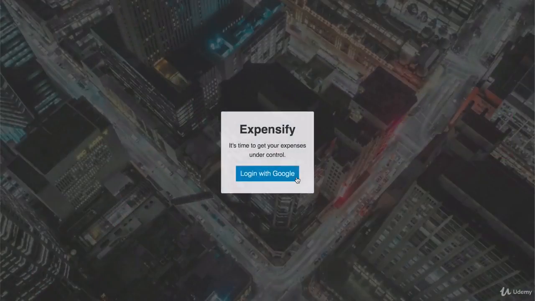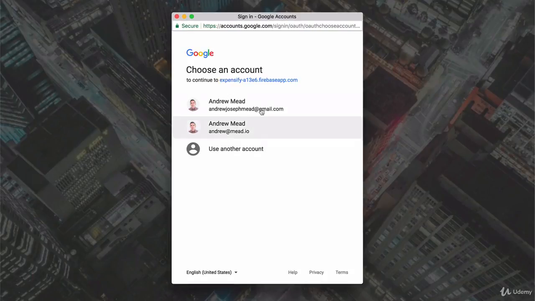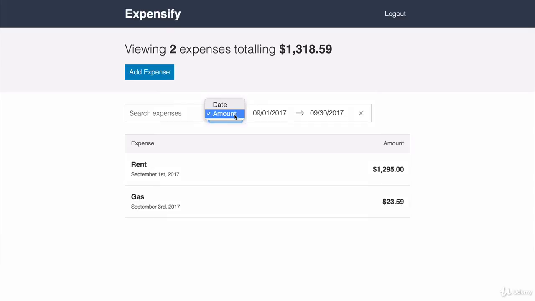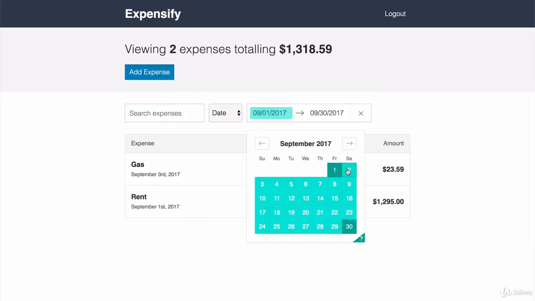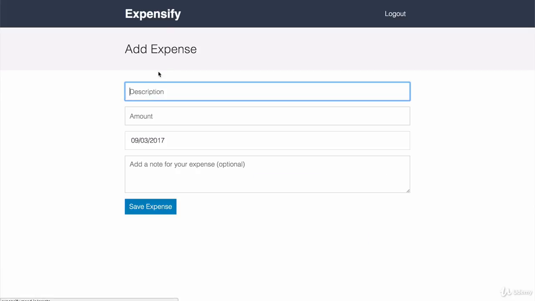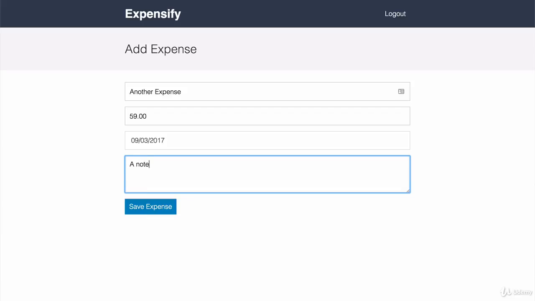So this expense manager does require users to log in in order to actually create expenses. Once they're in, they'll be able to view all of their expenses, and then obviously they can filter or sort as needed. We're going to be using third-party tools to set up things like a date picker. I can also create a new expense, adding in all of the necessary fields, and we'll also talk about how we can add a little more form validation in. Obviously, users will also be able to edit existing expenses, and they'll be able to remove them should they like.